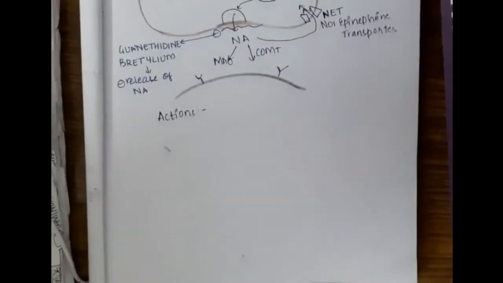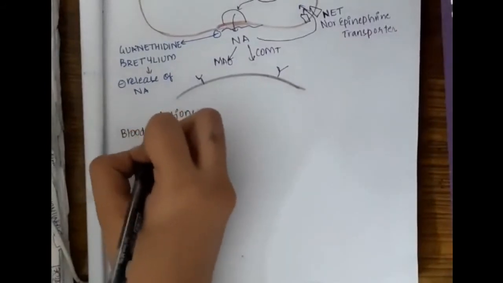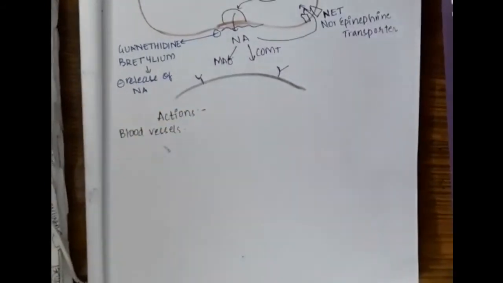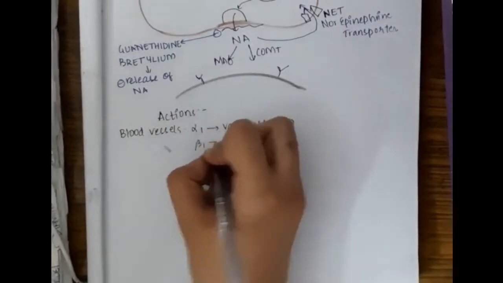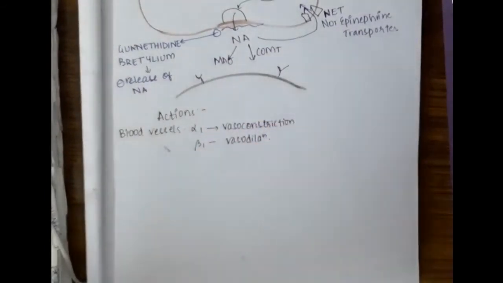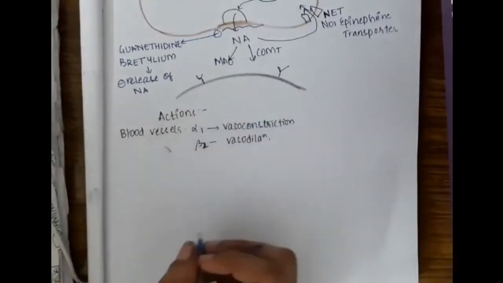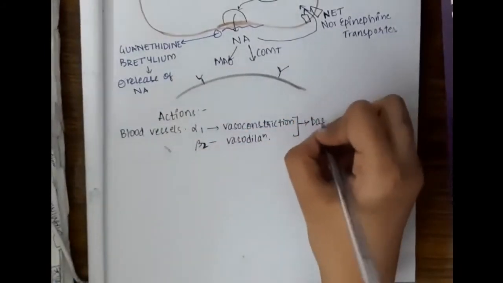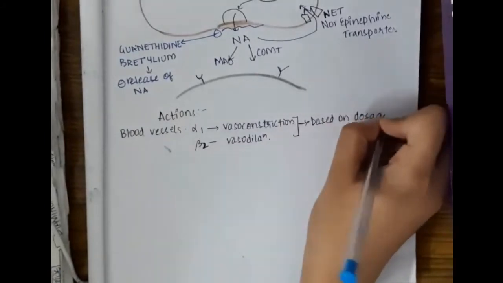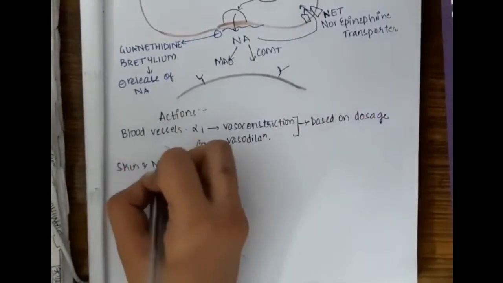Now we have seen all these actions, but on the blood vessels we have different actions which are controversial. On blood vessels, alpha 1 causes vasoconstriction, whereas beta 1 and beta 2 cause vasodilatation. So both these are opposite actions. So the action mainly depends upon dosage.